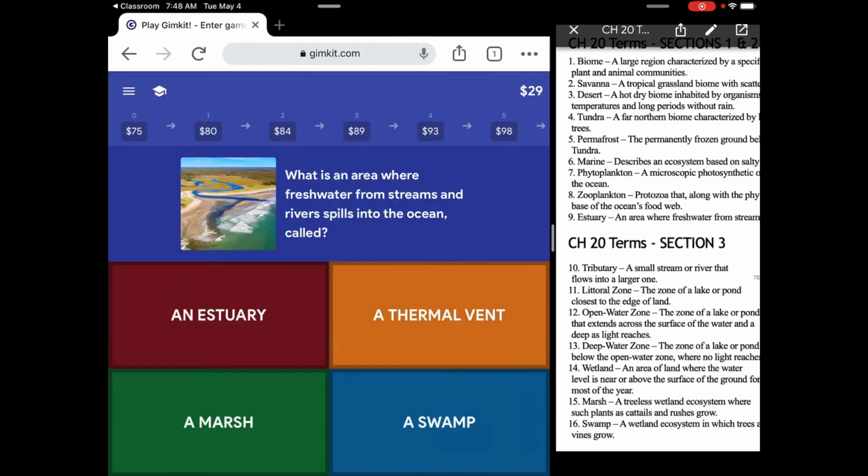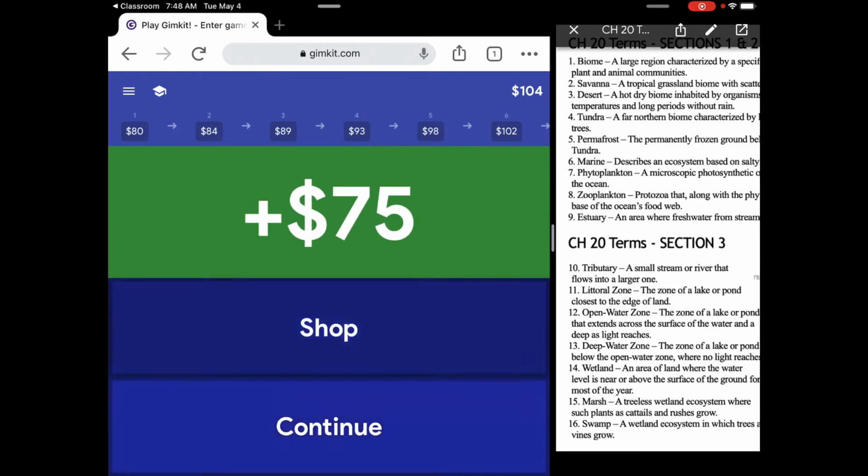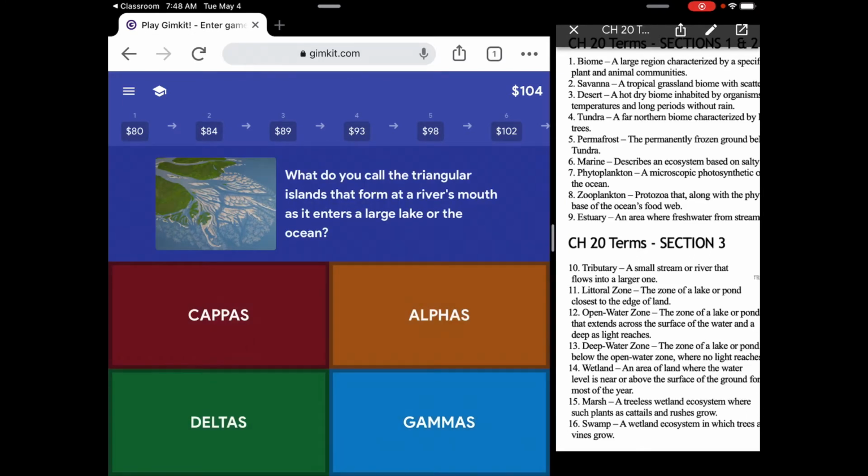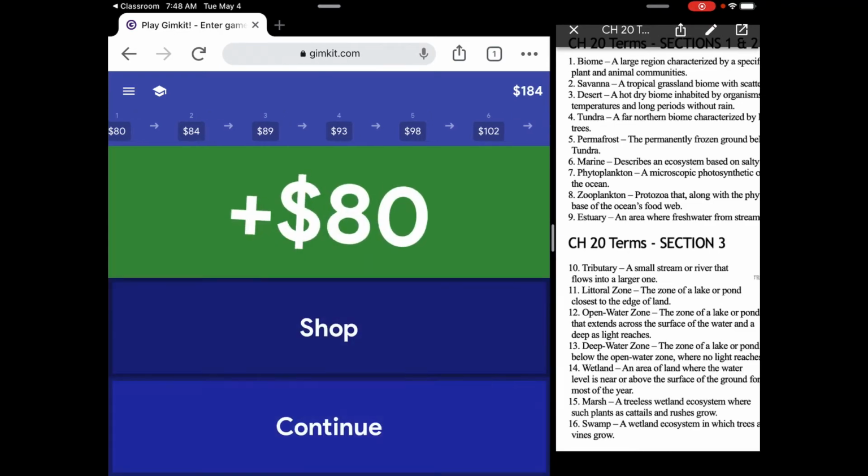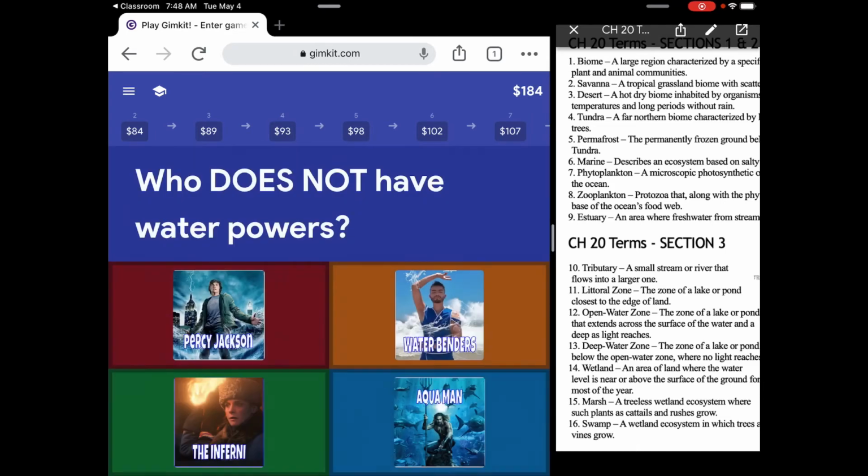All right, so what is an area where fresh water from streams and rivers spills into the ocean? That is an estuary. Then we continue. What do you call a triangular islands that form at a river's mouth as it enters a large lake or ocean? Deltas. It's a Greek letter. Continue.